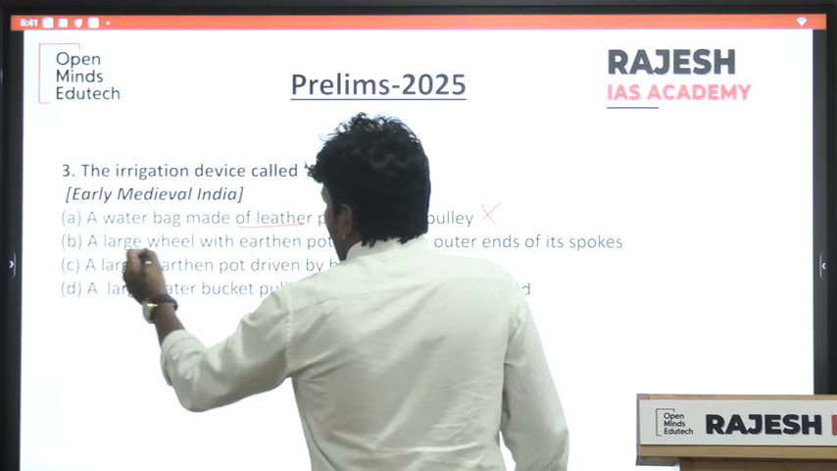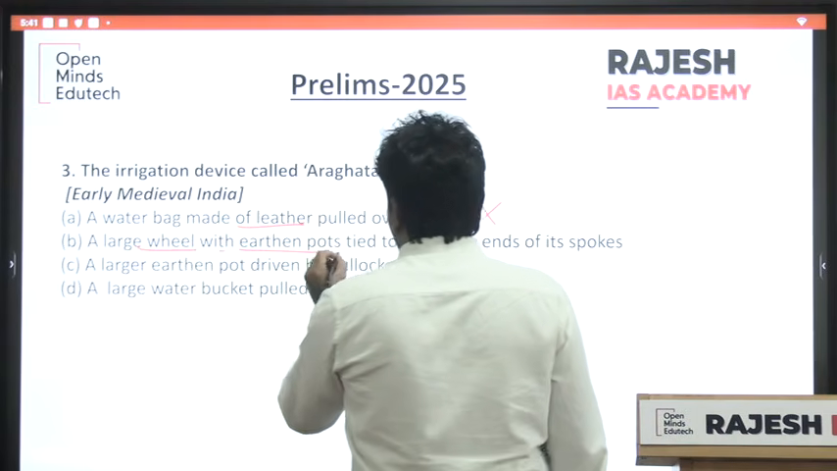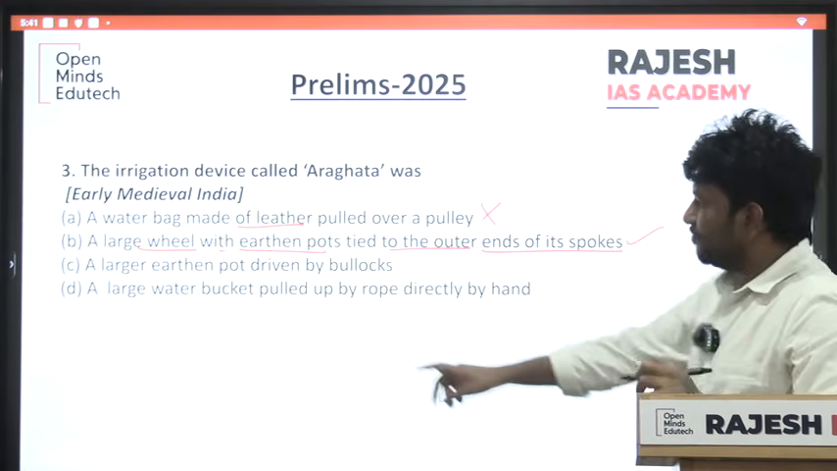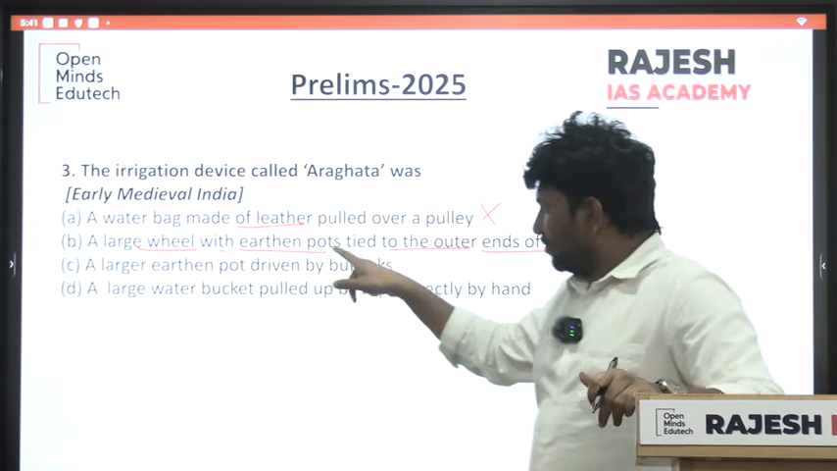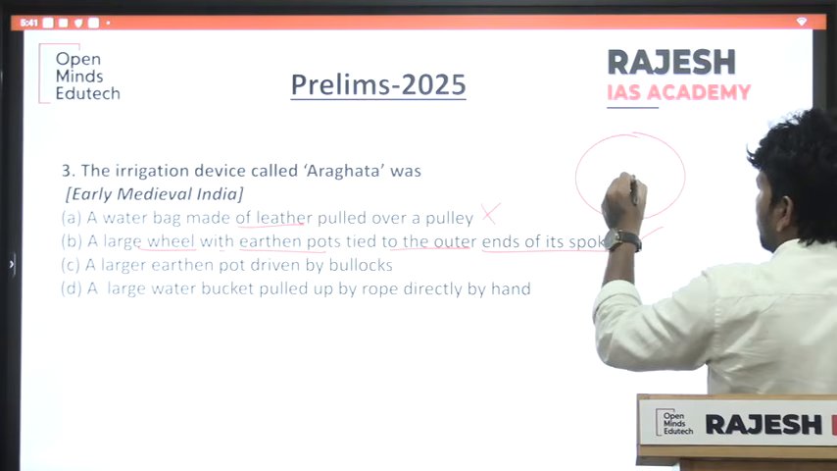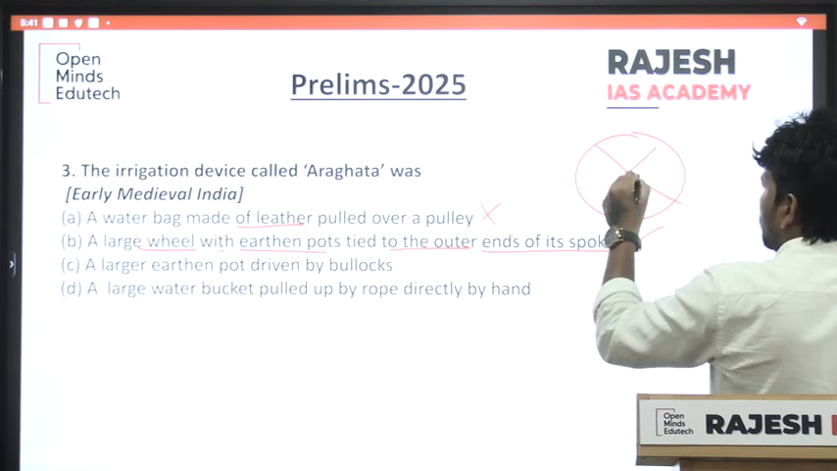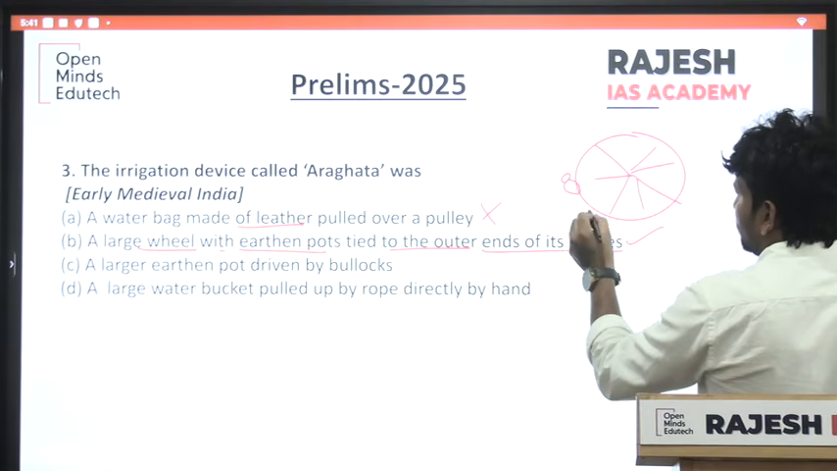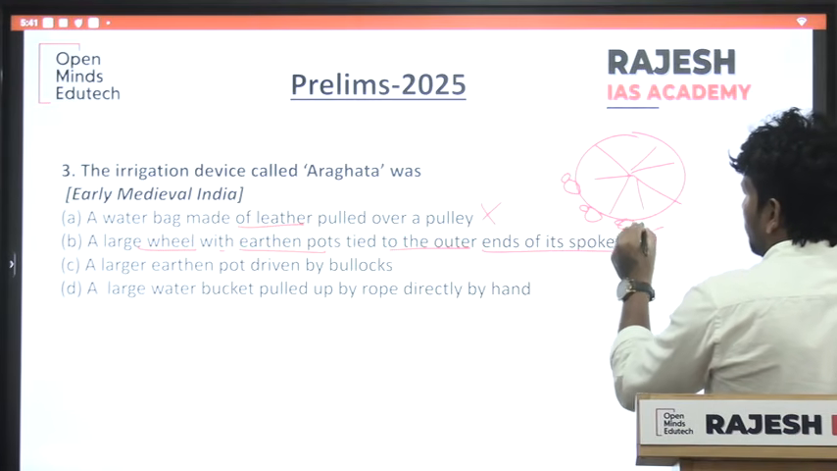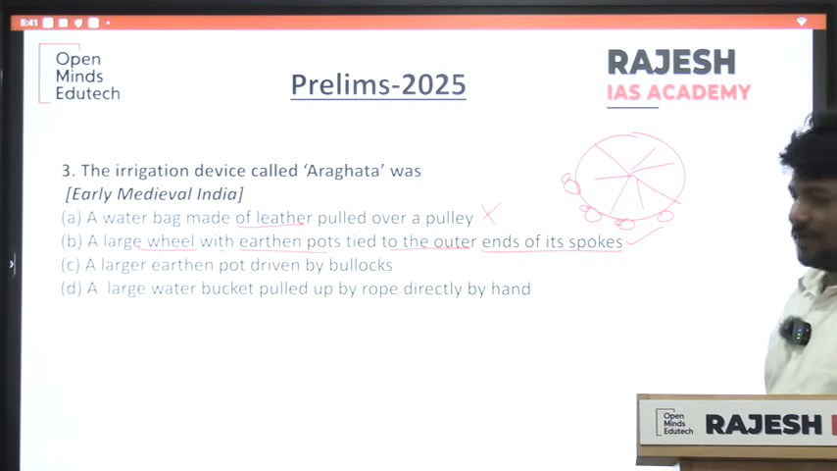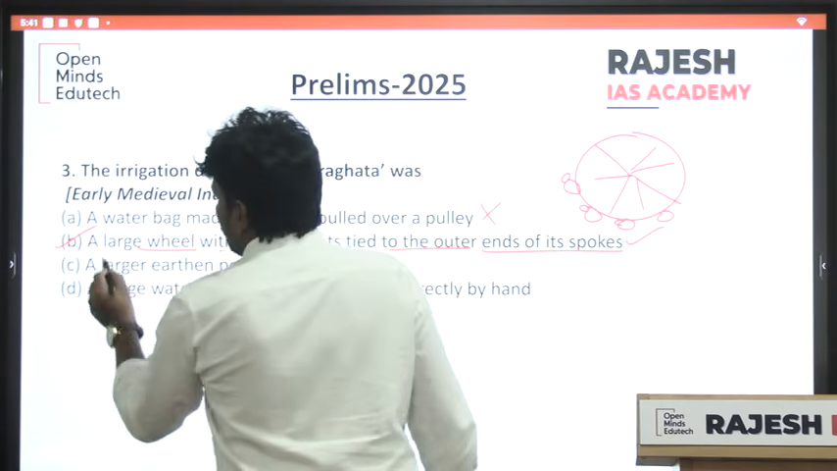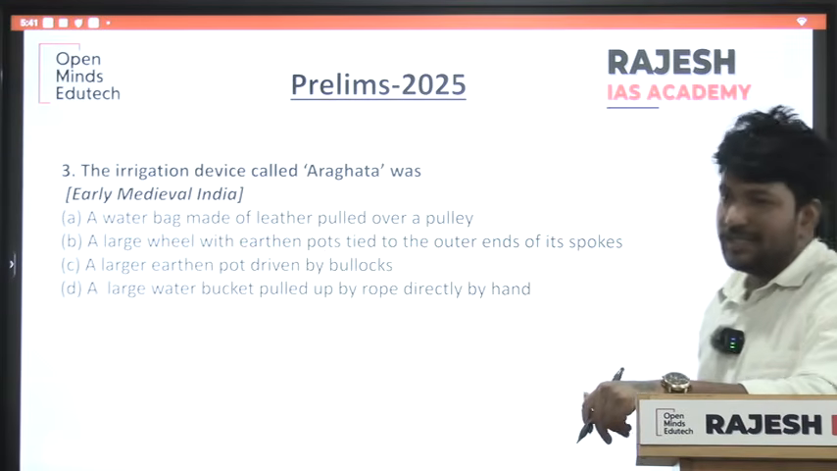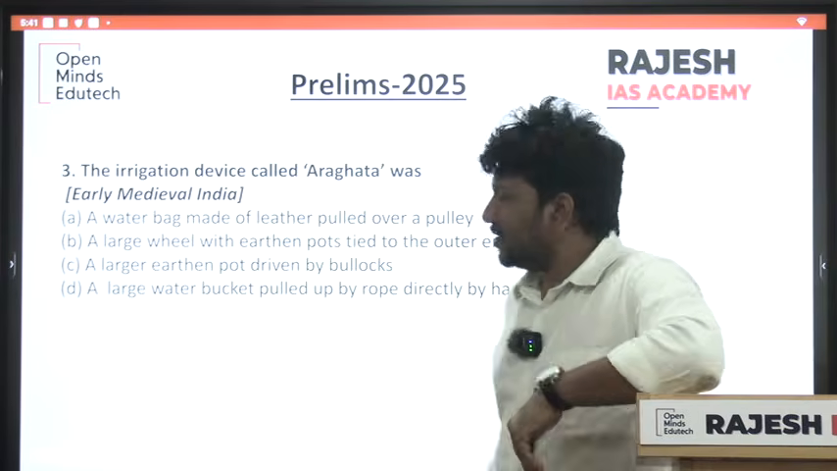Next one: a large wheel with earthen pots tied to the outer end of the spokes. So the Aragatta means a large wheel having spokes, and at the end of the spokes you will see pots. So this is the meaning of Aragatta. So the answer is B, but we will discuss some concepts related to the irrigation system that was there in ancient time.